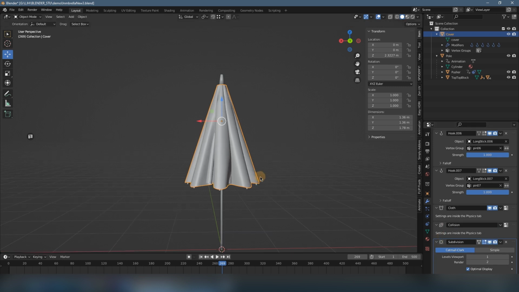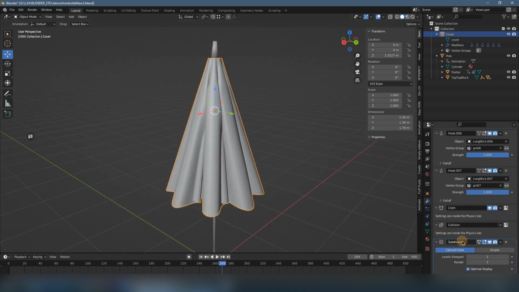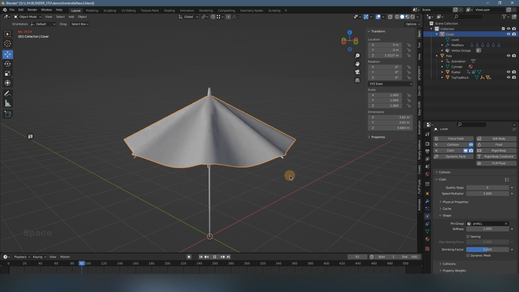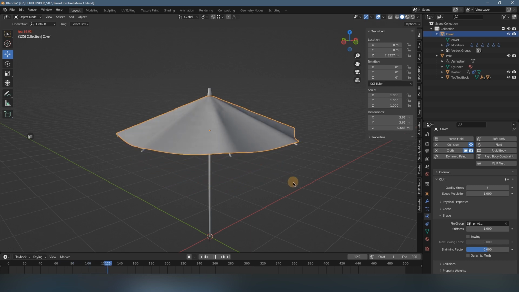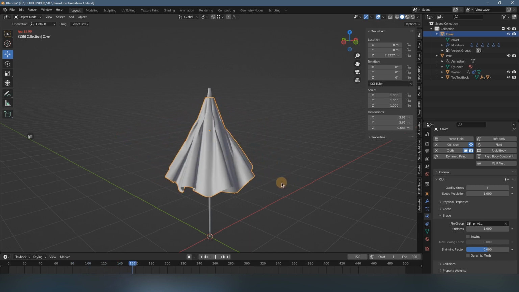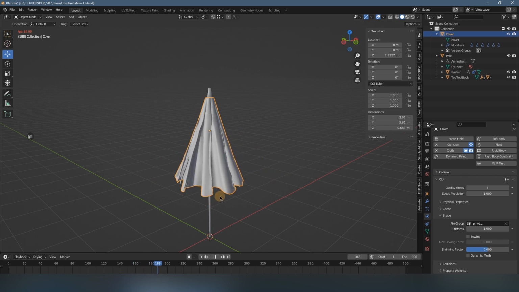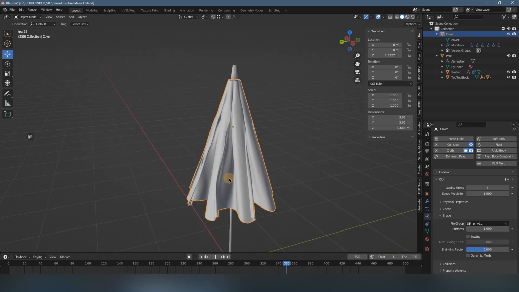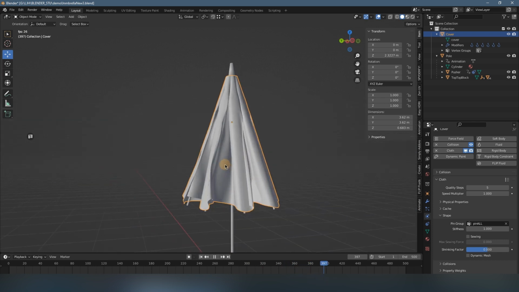Now you get a better result with this modifier. So yeah, we have a better result for the cloth, but we found another problem: the inside of the cloth comes to the outside, some crossing problem.